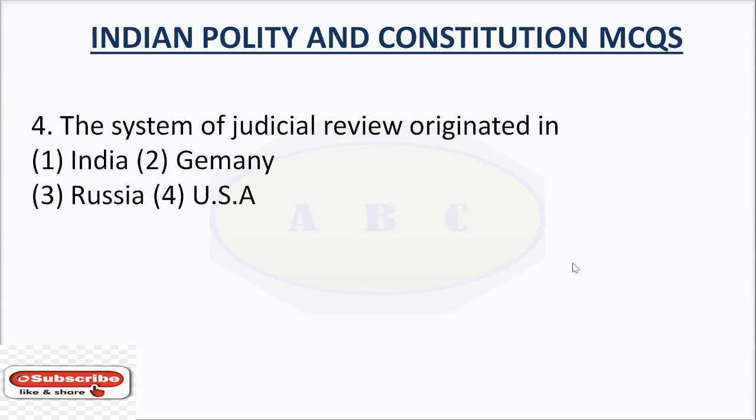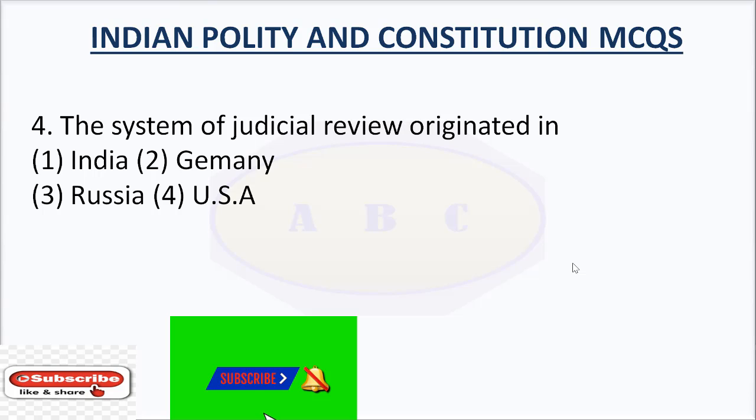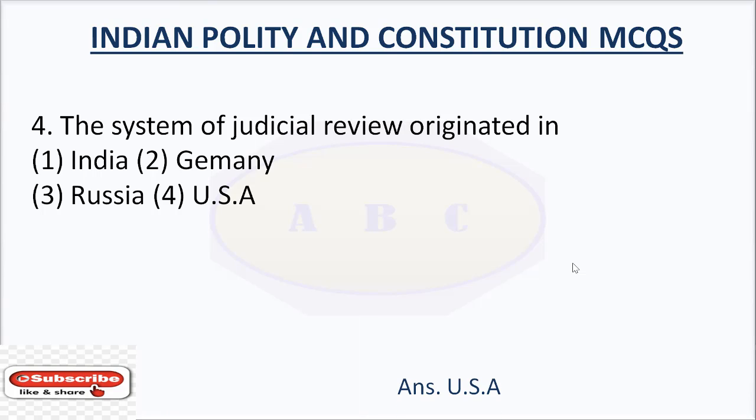Question number 4. The system of judicial review originated in? Option number 1, India. Option number 2, Germany. Option number 3, Russia. Option number 4, U.S.A. The answer is U.S.A.